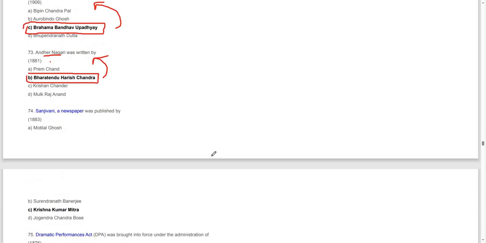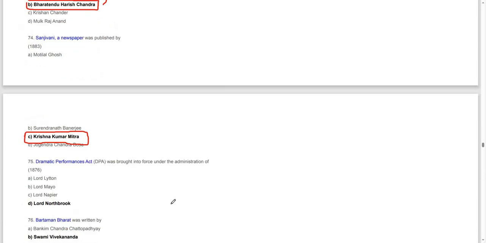Moving on to the next question. Sanjeevani newspaper was published by Krishna Kumar Mitra, K.K. Mitra, in 1883.